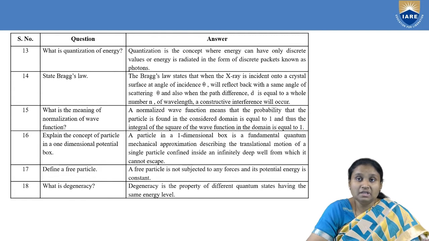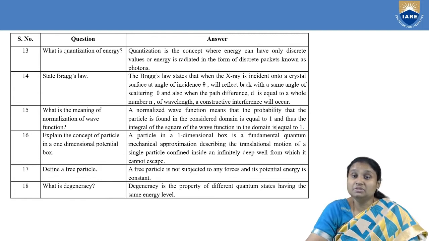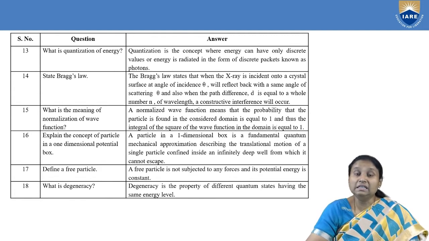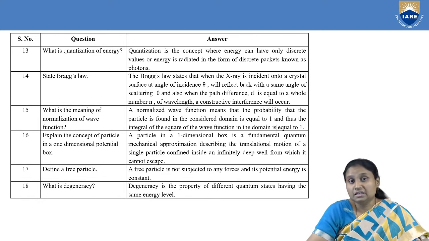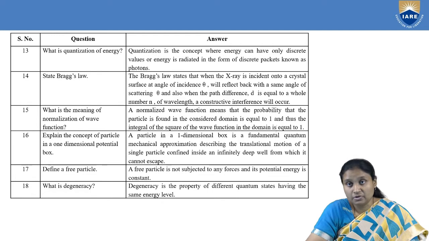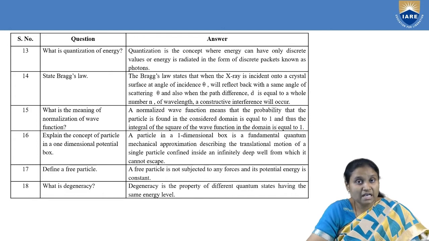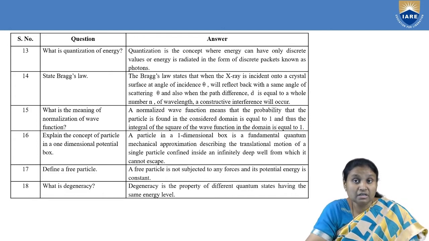Then, if the path difference between those scattered radiations is an integral multiple of the wavelength, constructive interference takes place and you will have formation of a bright spot on the screen. And that is nothing but Bragg's law. We can say Bragg's law of maxima. So we'll get maximum intensity only if those reflected rays from different planes of the crystal maintain a path difference which is an integral multiple of the wavelength.